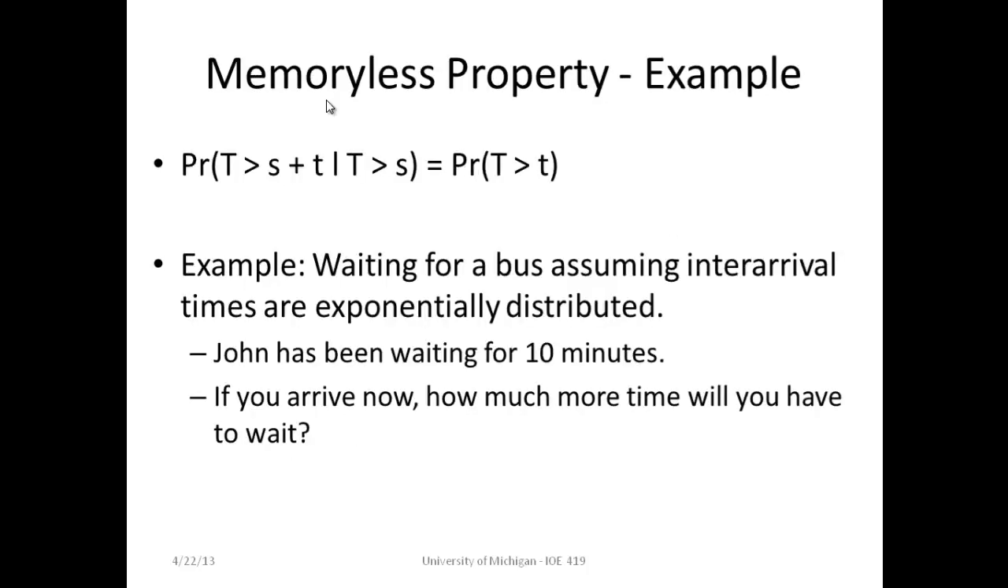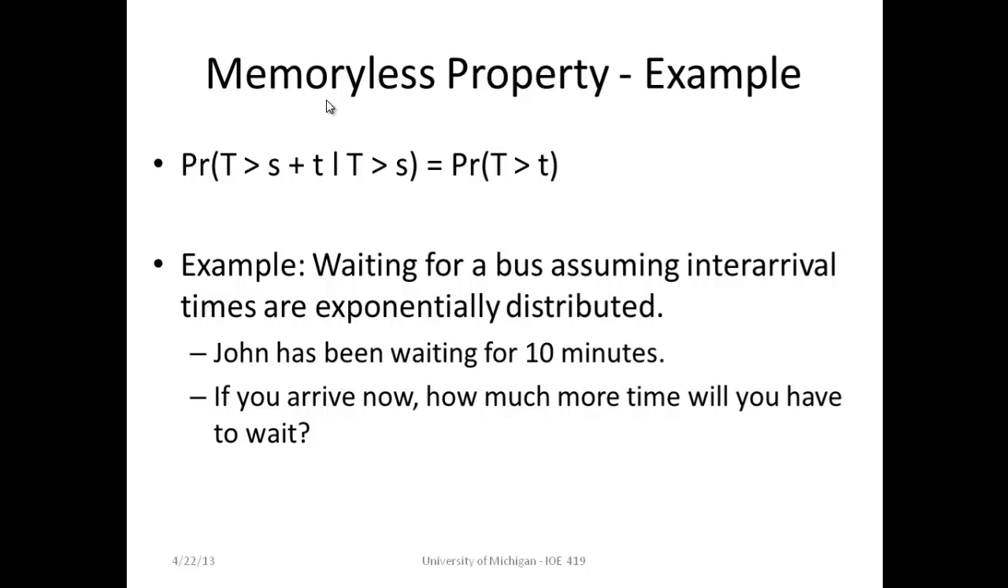Now we'll talk about an example of the memoryless property in the exponential distribution. The memoryless property is described in the formula on the first bullet point. It basically says, given you have been waiting a certain amount of time, s, for an arrival, the probability of waiting for more time, t, is equal to the probability of waiting if you had just started waiting.